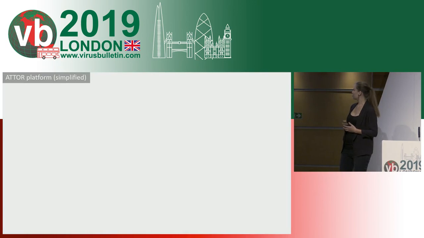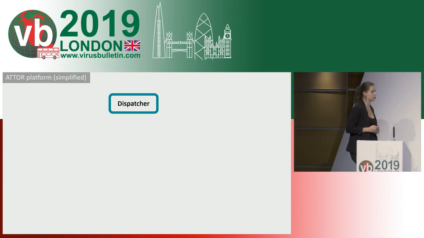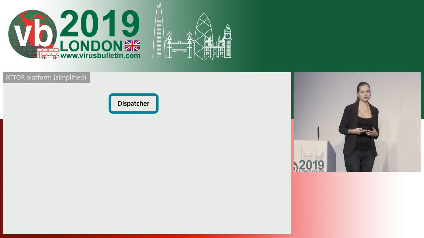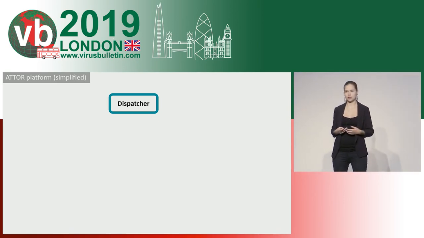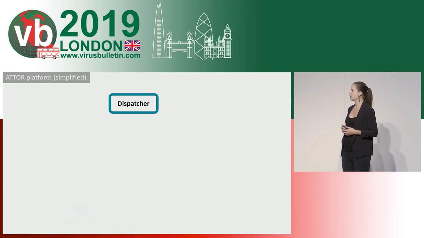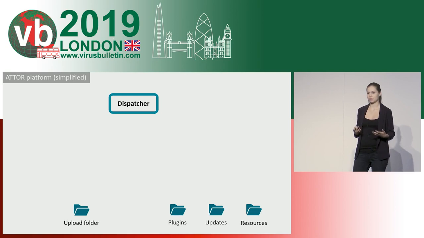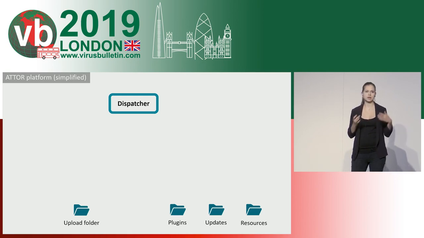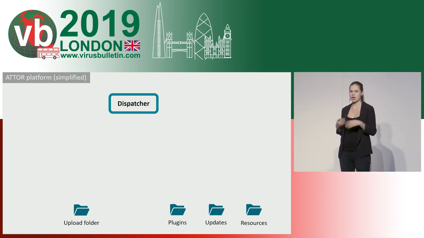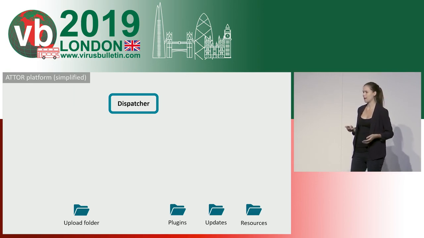So as I already mentioned, the core of the Attor platform is the dispatcher, which is a DLL. First loaded, and then it works with the other plugins. But there are also some other notable features and parts of the platform. The inter-process communication between all these components is done via some shared local folders, meaning that some of the components write files to these folders, others read from them, and this is how they can all communicate. So these are the 4 folders that were used by the plugins.